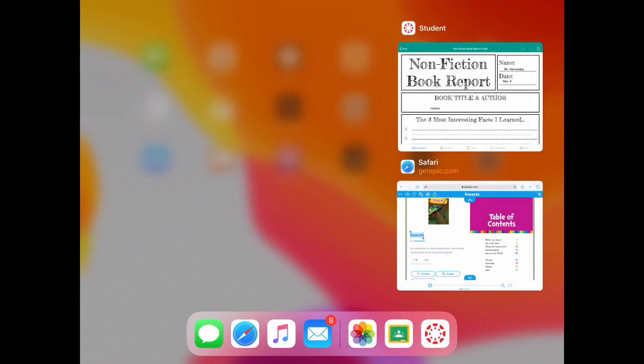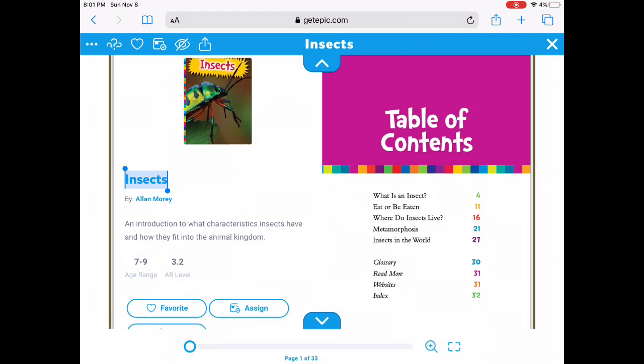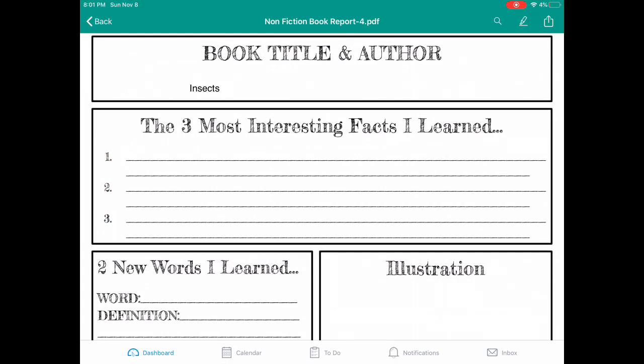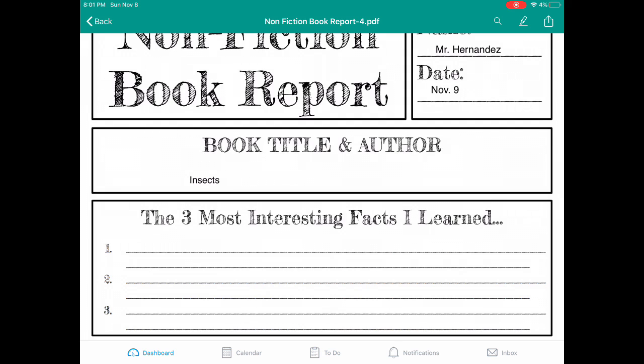Now I go back, and it says by Alan Murray. So I click on that, I touch the next part here, and I go to copy. Same thing again. That's the author. Author is the person that wrote the book. So I push the screen there and I put paste.